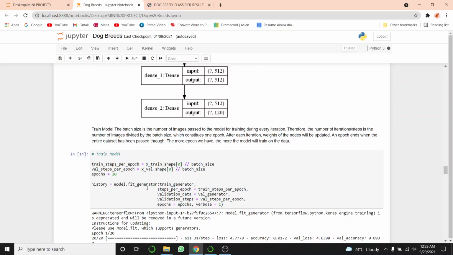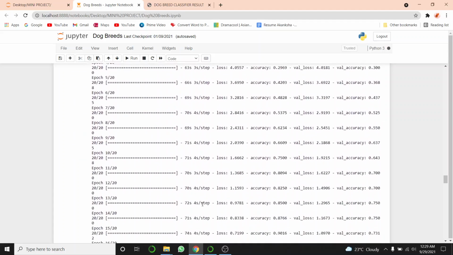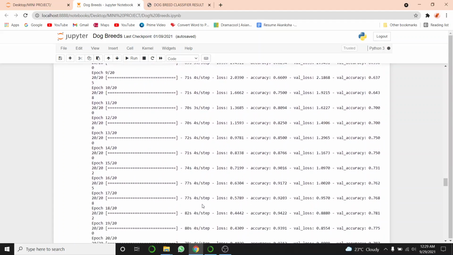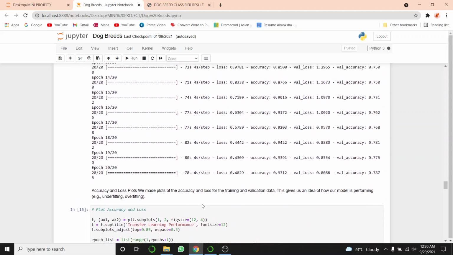Here we have passed the arguments of train generator, steps per epoch, validation data, validation steps, epochs, and verbose set to 1 so that we can see the progress bar. This is the output. At the last, if you can see, it will show us loss, accuracy, validation loss and validation accuracy.